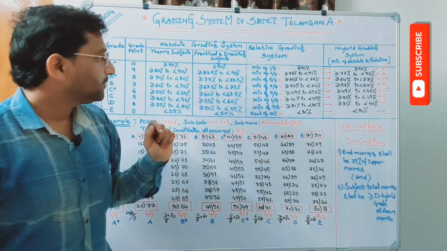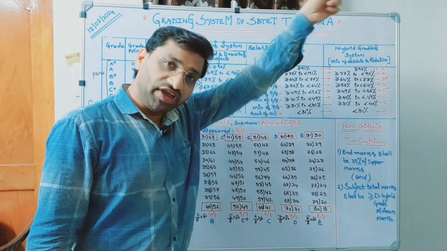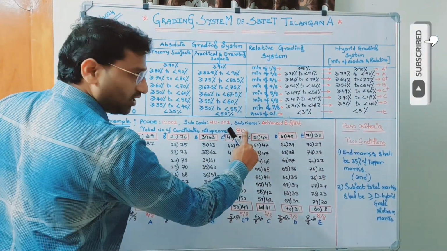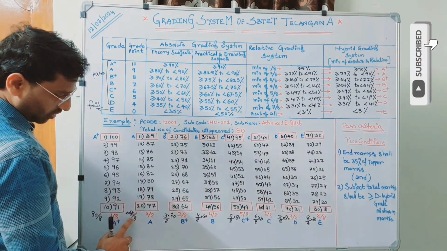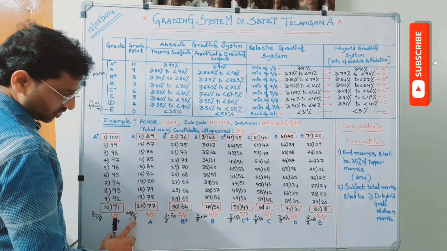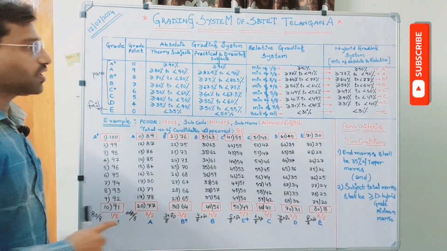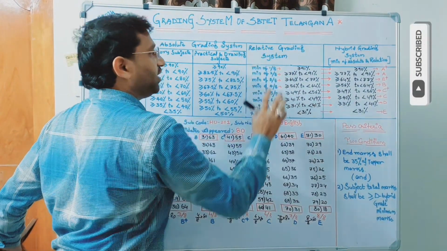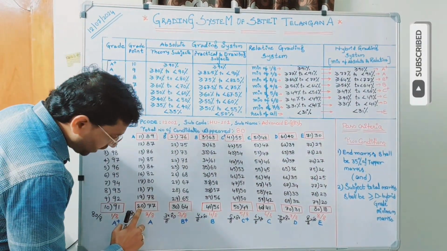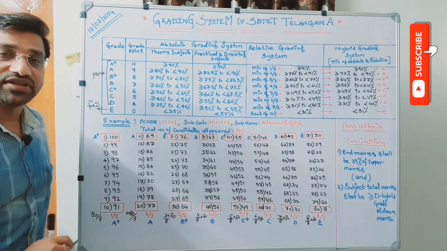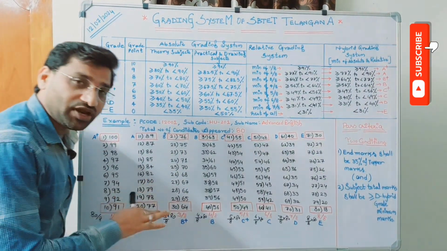Now come to A. In case of A, how to derive the range of marks for relative? It is 2 by 8 of 80. Total candidates is 80, no? So 2 by 8 of 80, that means how much? 80 by 8 is 10, 10 into 2, 20. That means the 20th candidate. Minimum of the 20th candidate is the range of A. So how many marks did the 20th candidate secure? 77. That means that is the minimum range of marks for A.